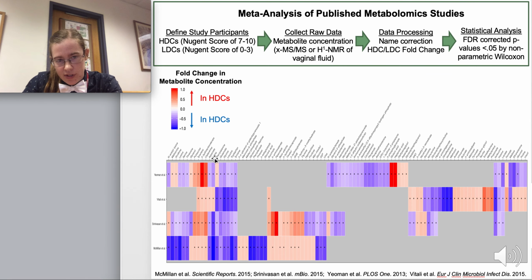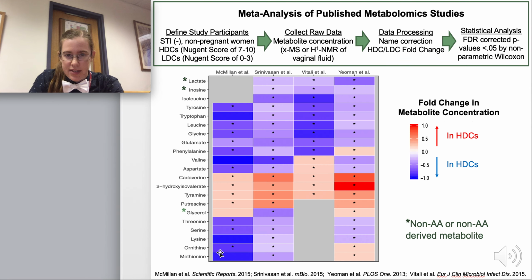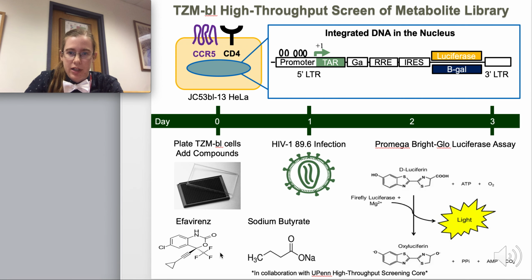And what I want to focus on is this core set of metabolites here that had really consistent changes in at least 3 out of the 4 different studies. And if you look at the makeup of this core set of metabolites, it's almost all amino acids, or they're metabolites that are produced from amino acid catabolism, with the exception of the lactate, inosine, and glycerol metabolites.